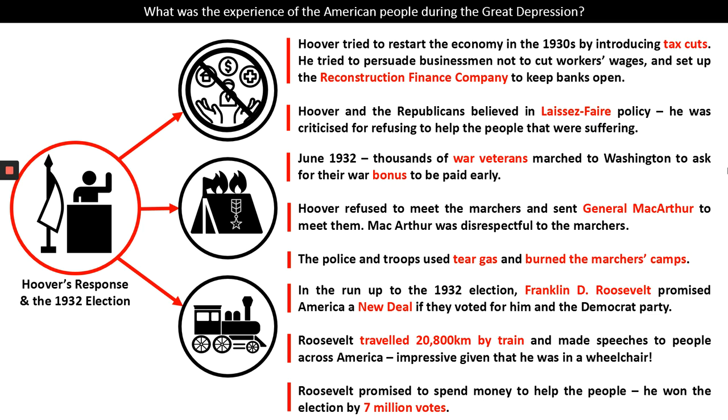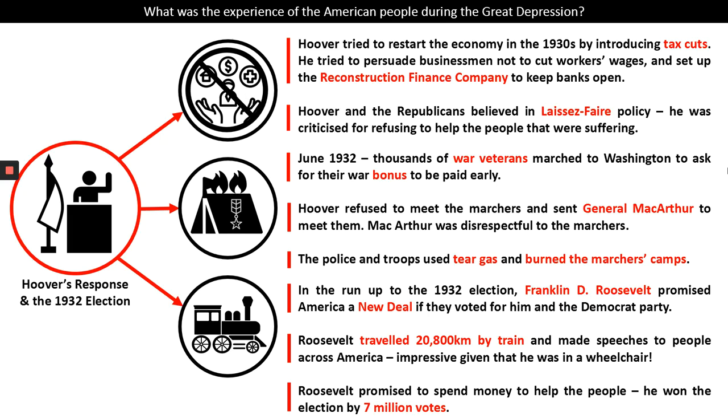Now, Roosevelt had polio. He was very unwell. He spent a lot of his time in a wheelchair, and yet he made a huge effort to connect with the American people who'd rapidly lost trust in their government. Roosevelt traveled 20,800 kilometers by train all around America. He made 60 small speeches and 16 big speeches to people and was trying to reconnect, remind them that the government could be trusted.